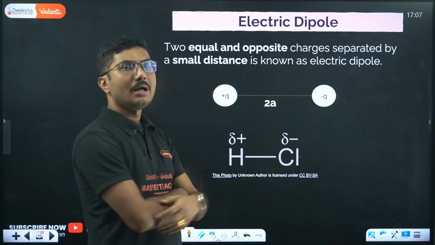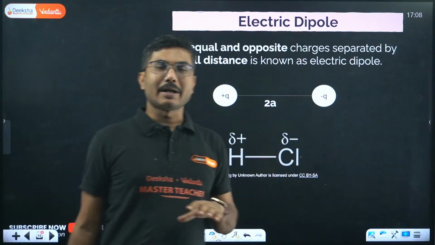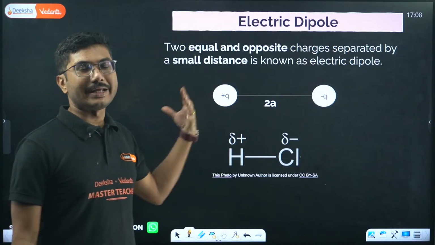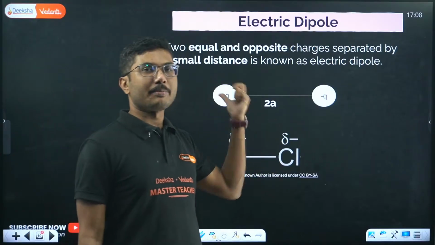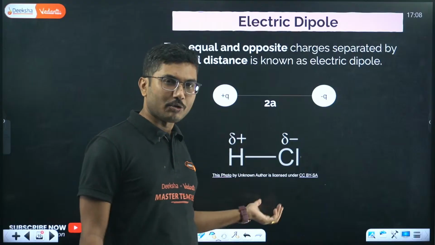A common example is HCl. There are many molecules which behave like an electric dipole. Sometimes they behave like an electric dipole in the presence of an external field, sometimes they are already polarized, so they are called polarized and non-polarized.